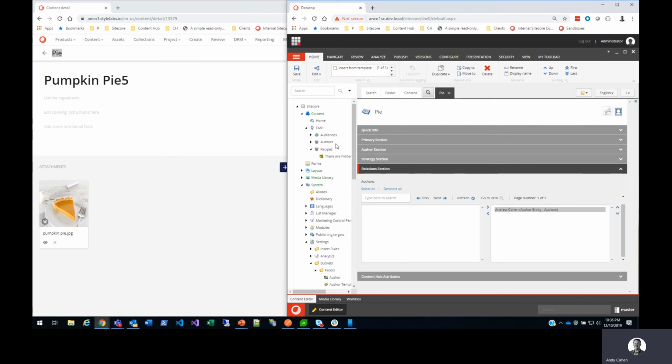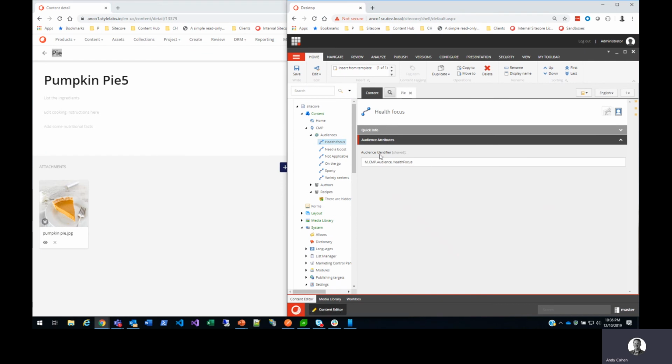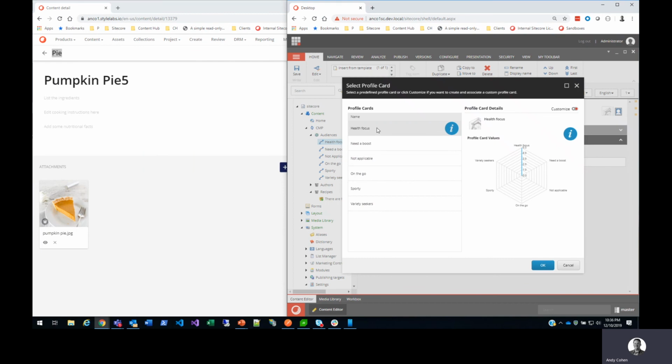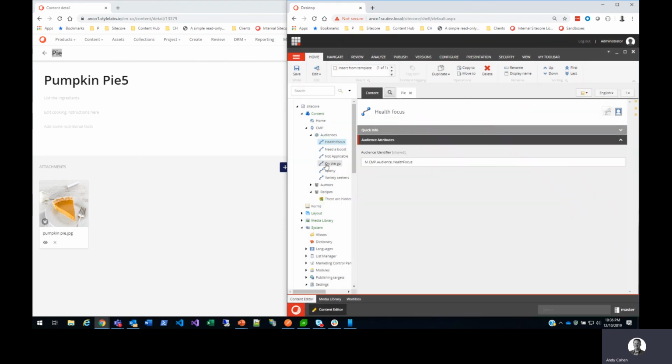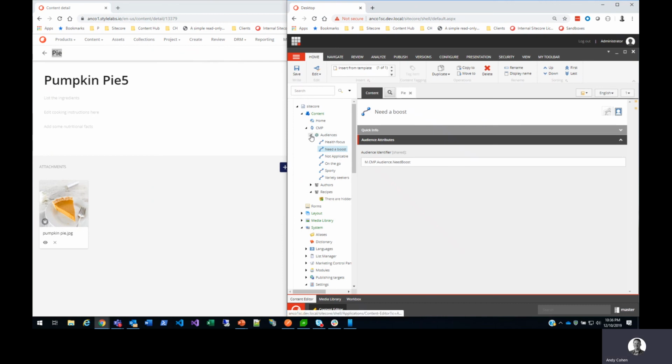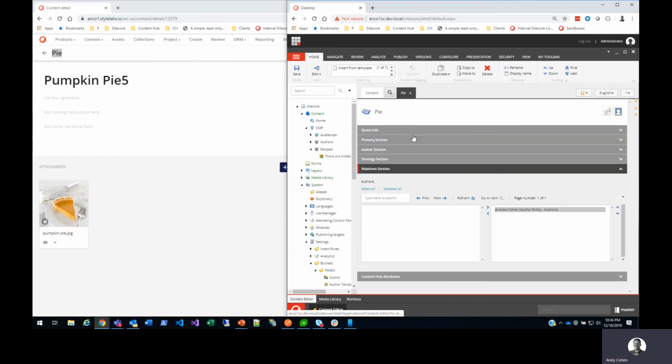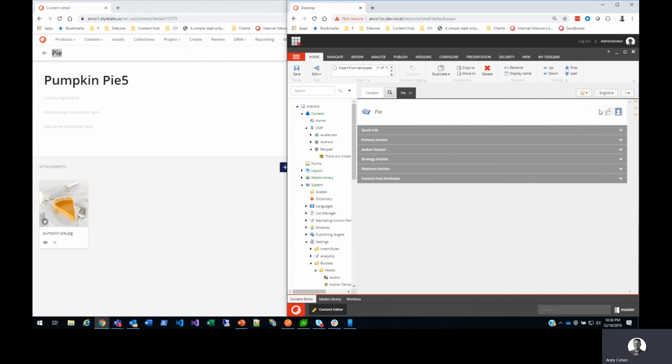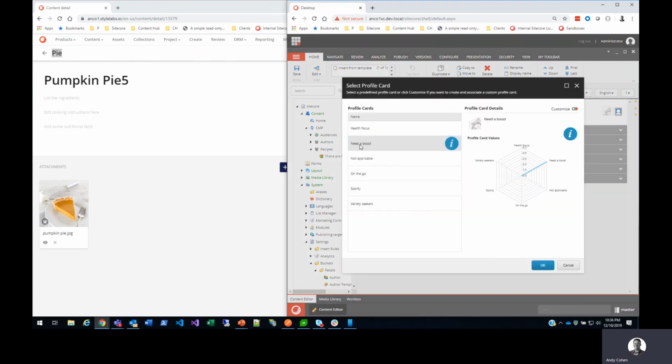The last thing that we have is the audience mapping. So the audience essentially has the audience identifier from the taxonomy item for the CMP audiences. And then you set up a profile card to match that. Each one of these is just a content item, and you would create a profile card, or you would map it directly back to a profile card. And when the item is created in Sitecore, for example, the pie recipe, it has the profile card already tagged for Need a Boost.